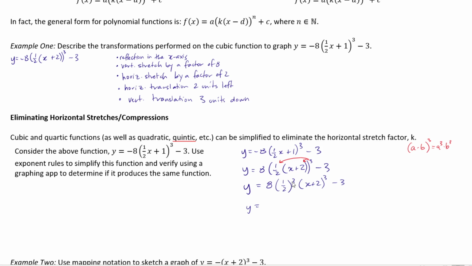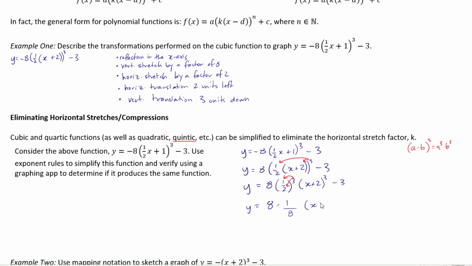When we have an exponent outside of a fraction, that means that the exponent applies to the numerator and the exponent applies to the denominator. So I'll go ahead and just show that in a different color. So that 3 applies to the 1, and it applies to the 2. And we end up with 8 times 1 cubed, well, that's still 1, over 2 cubed, well, that's 8.